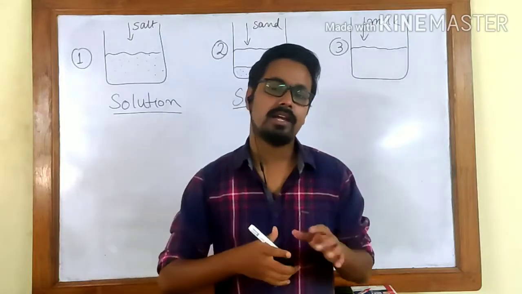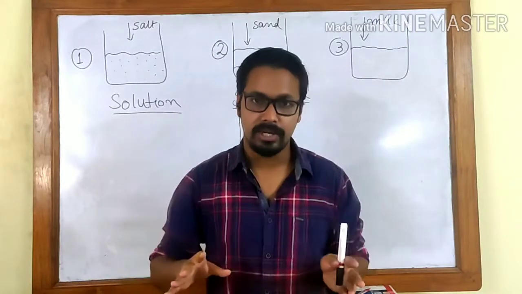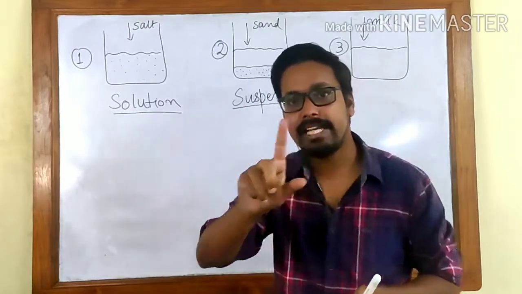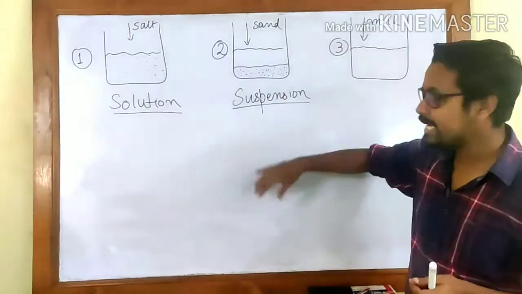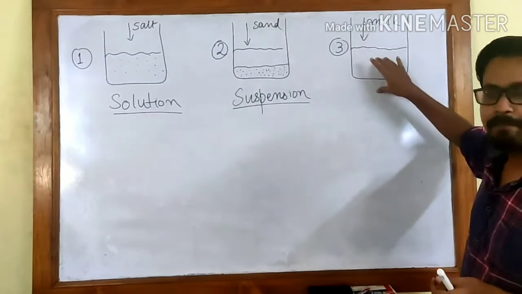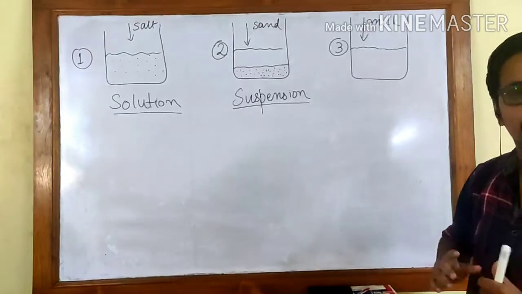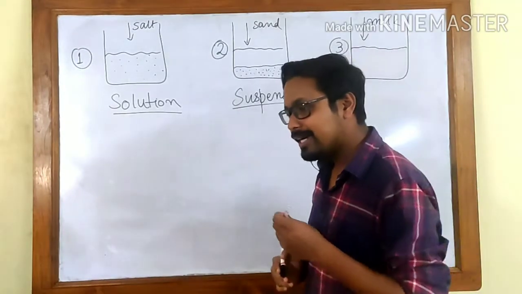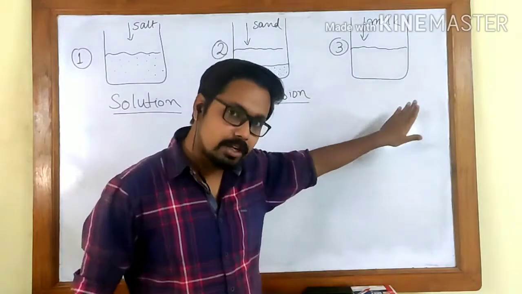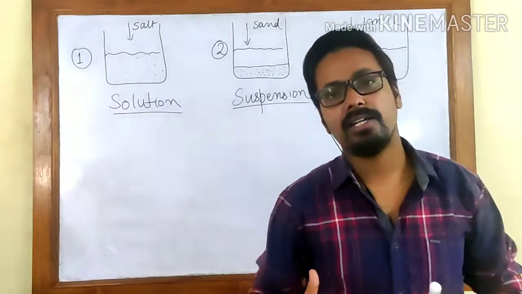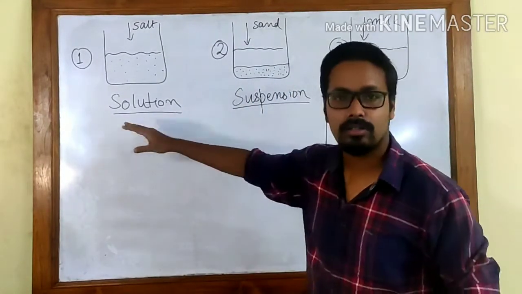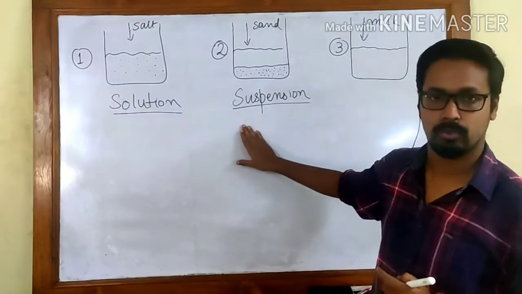What properties of number 1 does it show? It seems like the particles are evenly distributed, which is not the case. It seems evenly distributed because they don't settle down like number 2. In the case of number 2, the particles will settle down. But in the case of milk, number 3, the particles will not settle down if you keep it for a longer period of time. But at the same time, it is not a homogeneous mixture. It is a heterogeneous mixture, but the particles don't settle down. So it is something like the middle or a combination of both 1 and 2.